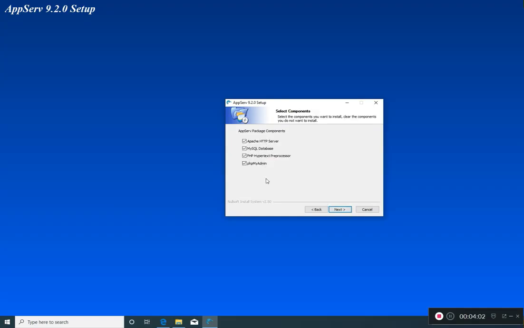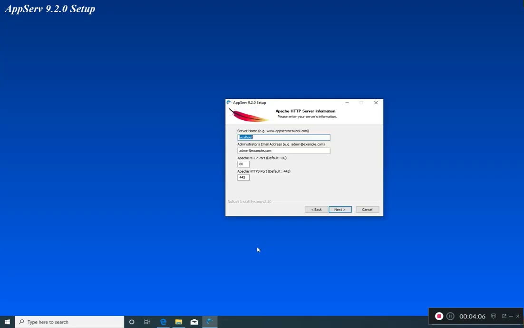We're installing those 4 programs. And it's going to install it as a server name localhost. And then it wants to know the administrator's email address on the localhost. And I'm just going to put in an email address. And the default ports there are fine.